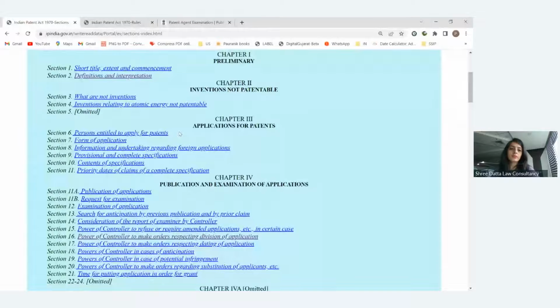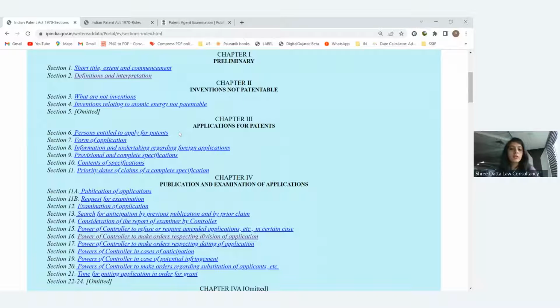First, they cover which types of persons are entitled to apply for the patent. Inventors can apply, applicants can apply, then any legal representative of them or any assignee. So they are the persons who can apply for the patent. Now, once it is decided that the invention is eligible for a patent and who can apply, the next thing is which forms we have to file. Then section 8 is specifically related to form 3 or foreign filing.